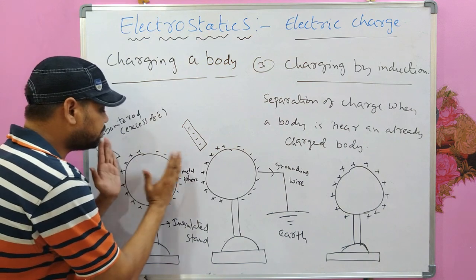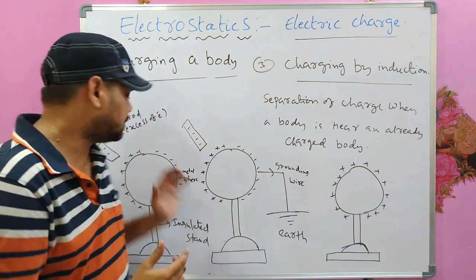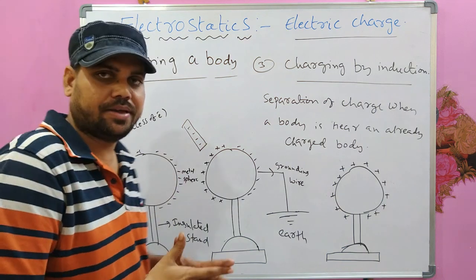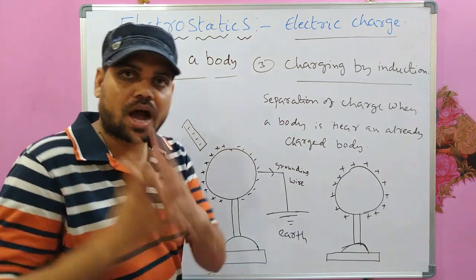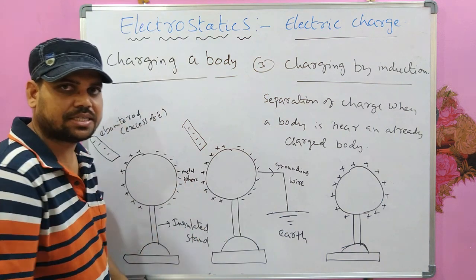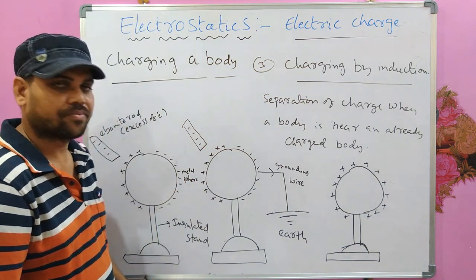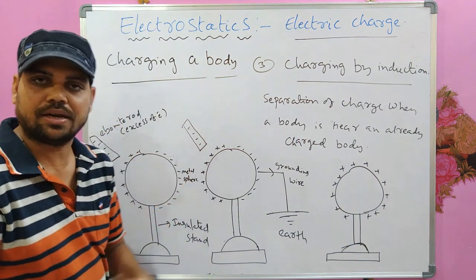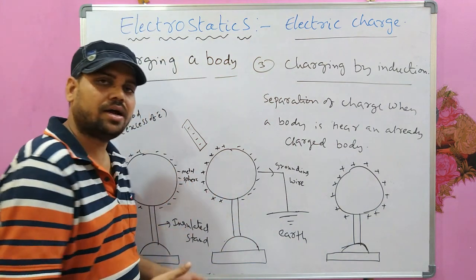So separation of charges happened here because of this body which is near to this uncharged body. After this separation, see, this is also connected to an insulated stand, so that no charge which is accumulated on the sphere can move to the ground.